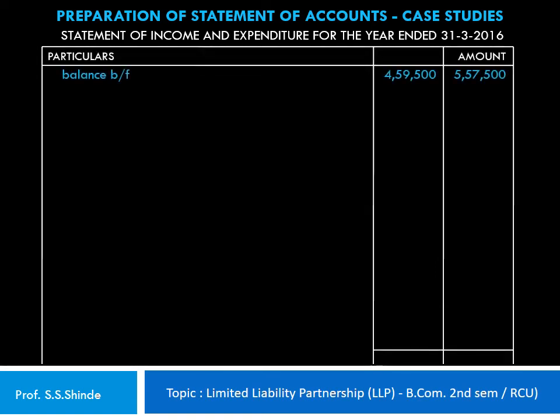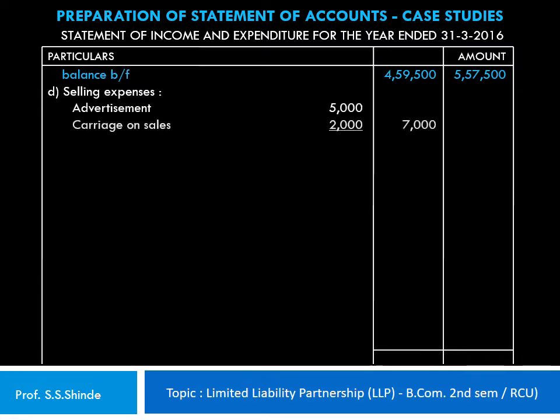We bring forward the balance, that is balance brought forward in the inner column 4,59,500 and in the outer column 5,57,500. The next head of expenses is selling expenses, under which advertisement rupees 5,000, carriage on sales rupees 2,000. So the total selling expenses works out to 7,000 shown in the inner column.